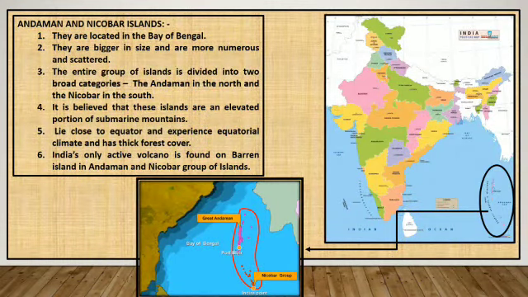Andaman and Nicobar Islands. They are located in the Bay of Bengal. They are bigger in size and more numerous and scattered as compared to the Lakshadweep Islands. The entire group of islands is divided into two broad categories, the Andaman in the north and the Nicobar in the south. It is believed that these islands are an elevated portion of submarine mountains. They lie close to the equator and experience equatorial climate and have thick forest cover. India's only active volcano is found on Barren Island in the Andaman and Nicobar group of islands.